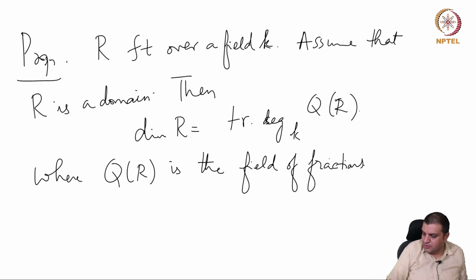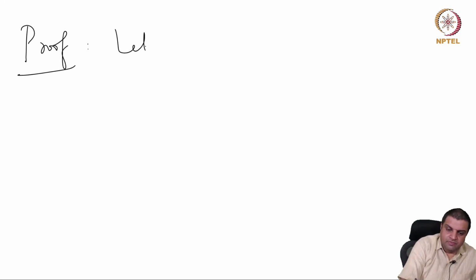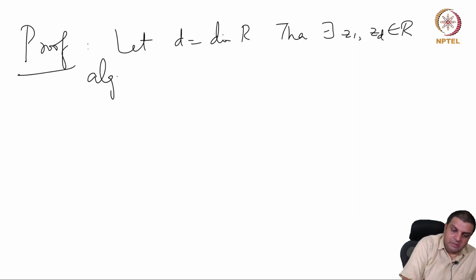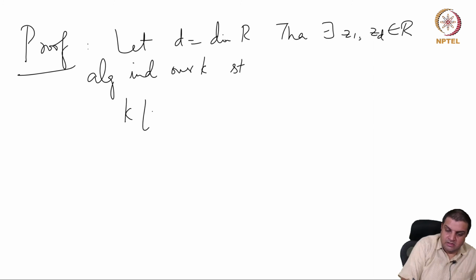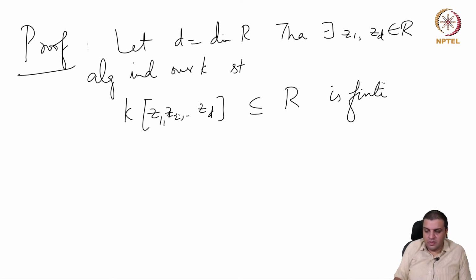The proof is just proof. Let d be equal to the dimension of R, then there exists Z1 through Zd inside R, algebraically independent over K, such that the polynomial ring generated by these algebraically independent elements sitting inside R is finite. So now let's take the field of fractions here.